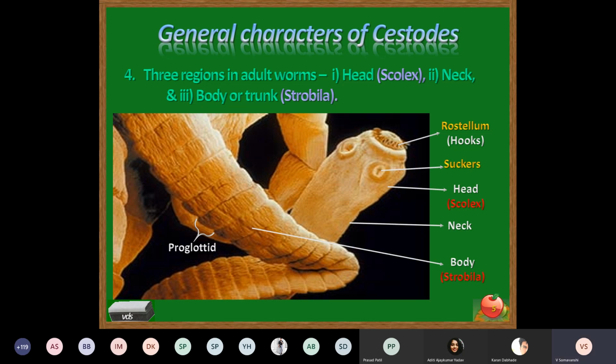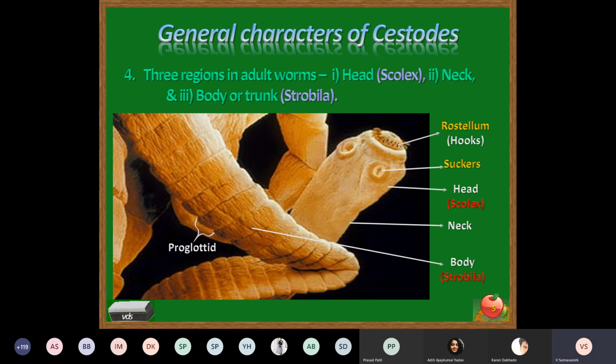As the segments with eggs filled in the uterus descend downward, they start becoming gravid, during which the reproductive systems are completely disintegrated, and only the uterus remains with the eggs produced in it.